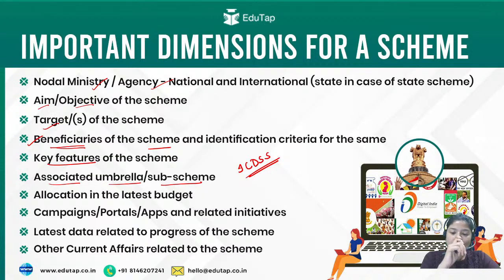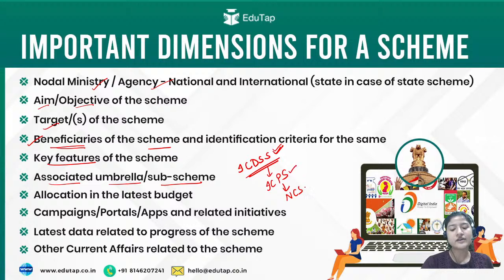Under it we had the Integrated Child Protection Scheme, and under that we are studying the National Creche Scheme. So this is an umbrella scheme because it consists of many other schemes.